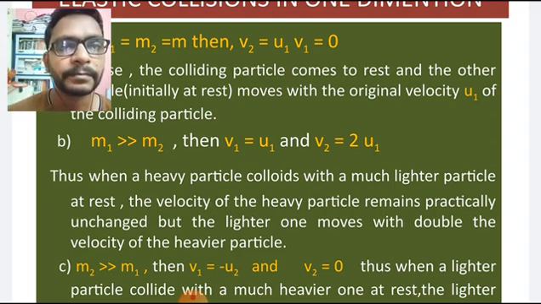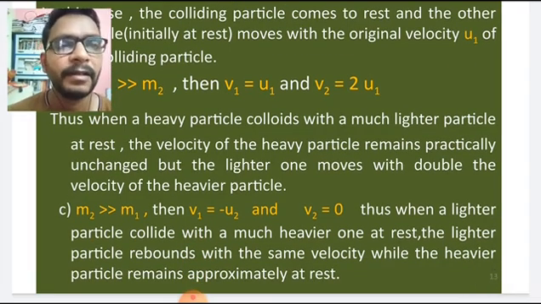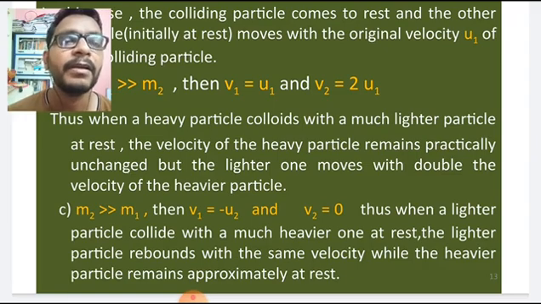Okay, next case. These all are under the case where the second body is in rest position. Now the case is where the second body, which is at rest, has more mass than the first body, which is in motion. If the collision takes place between them, what happens?